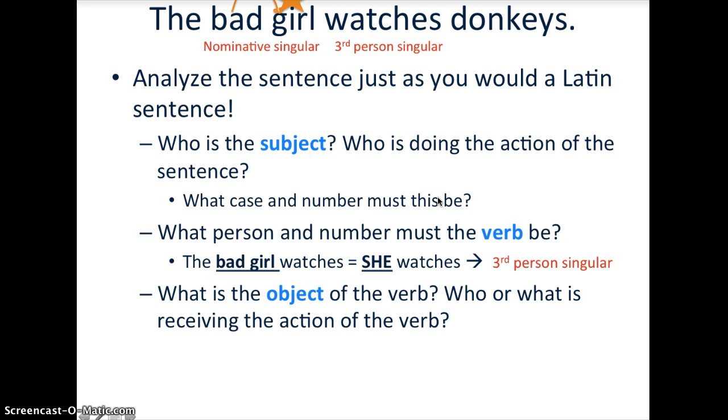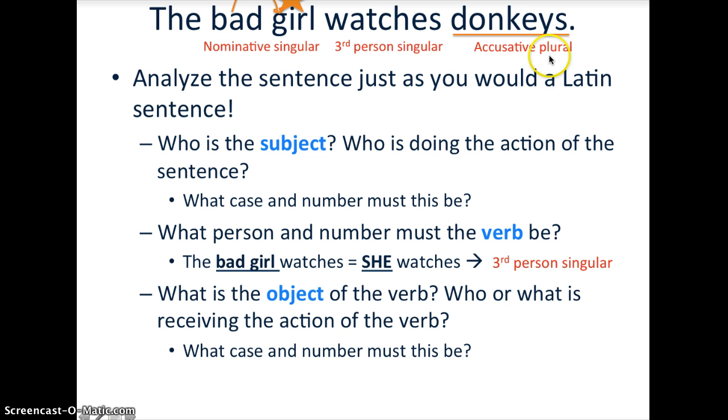Next, what is the object of the verb? Who or what is receiving the action? The bad girl watches donkeys. What does the bad girl watch? What is the object she watches? Awesome, donkeys. That's the object that she watches. That's the direct object. So what case and number must this direct object be? This is where most of you went wrong, by the way. All right, donkeys needs to be accusative plural. The donkeys receives the action, so you have to indicate that by putting it in the accusative case.